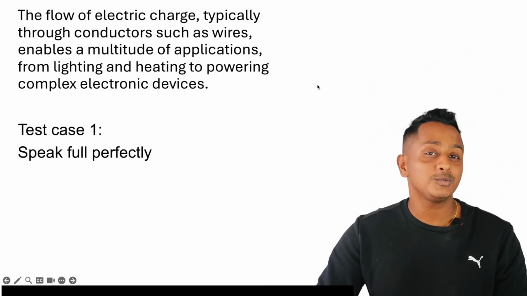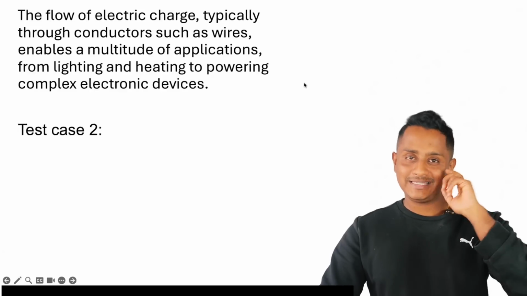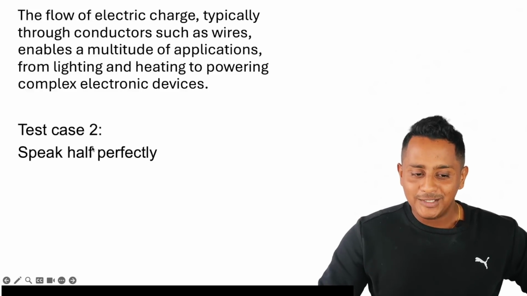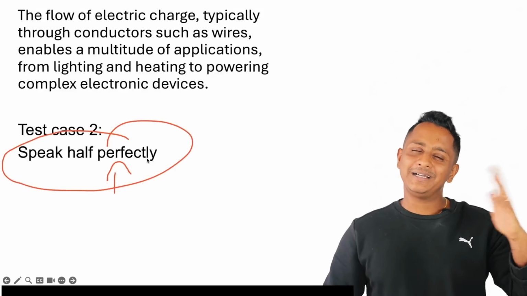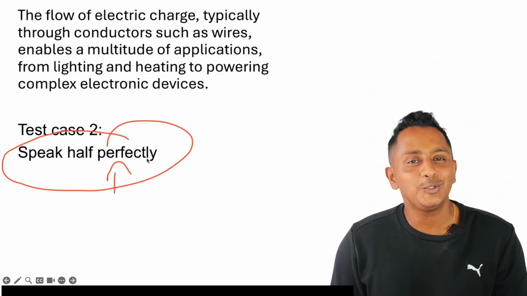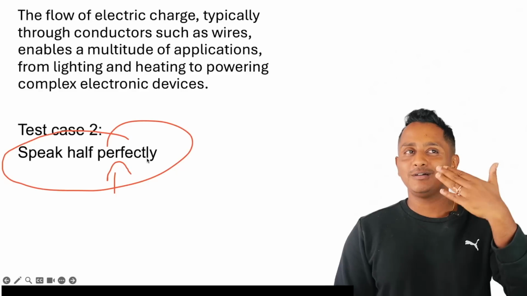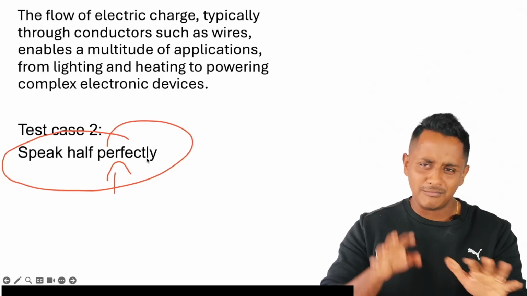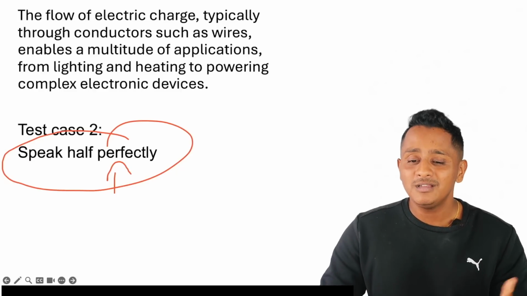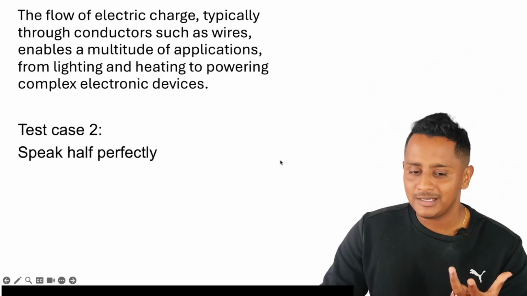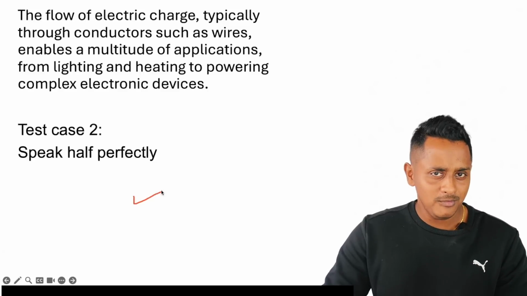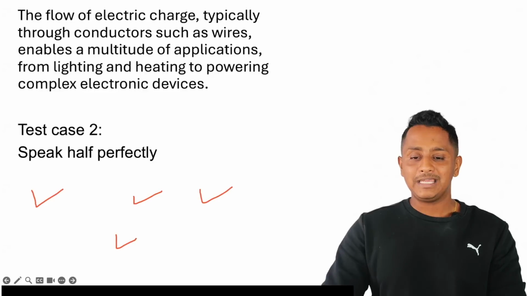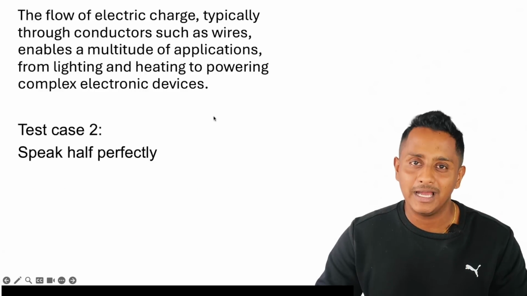So now we will move on to the second test case, where we speak half but perfectly. There's a lot going around on the internet that if you speak only one line, you can get full marks in read aloud towards your speaking and reading, which is mostly true, but sometimes we have seen some disturbing, surprising scores. So I'm going to test it out here. If I speak perfectly half, will my fluency be full? Will my rhythm be full? Will pronunciation be full? Will speed be perfect? Let's see what it gives right away.